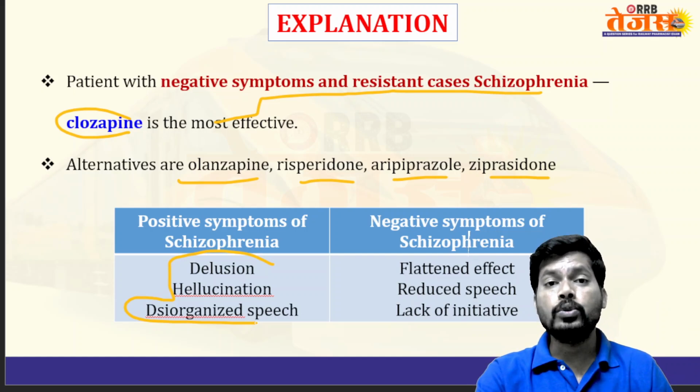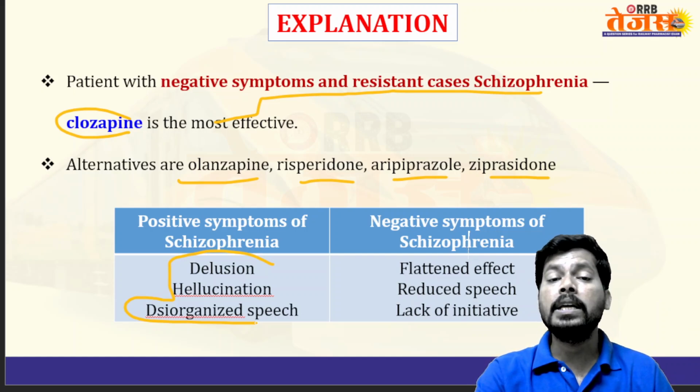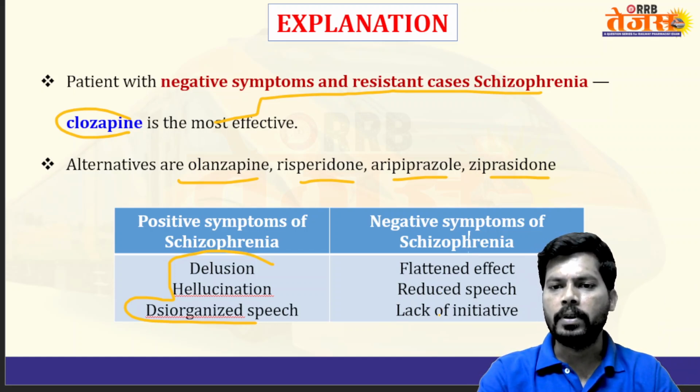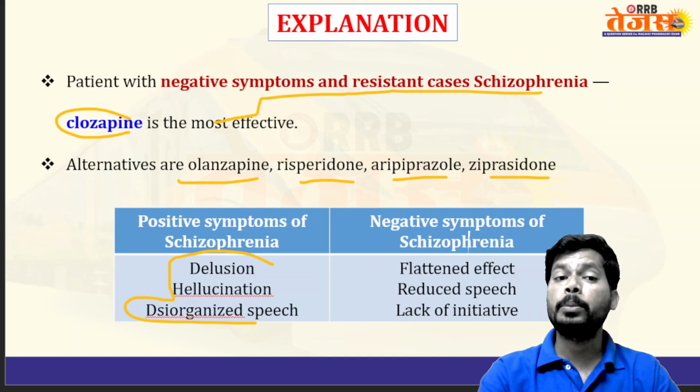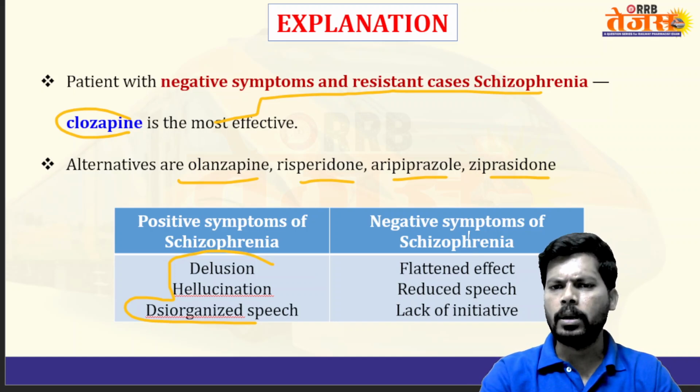These are the positive symptoms because of increasing dopamine levels in the mesolimbic pathway. And negative symptoms are because of decrease in dopamine in the mesocortical pathway.